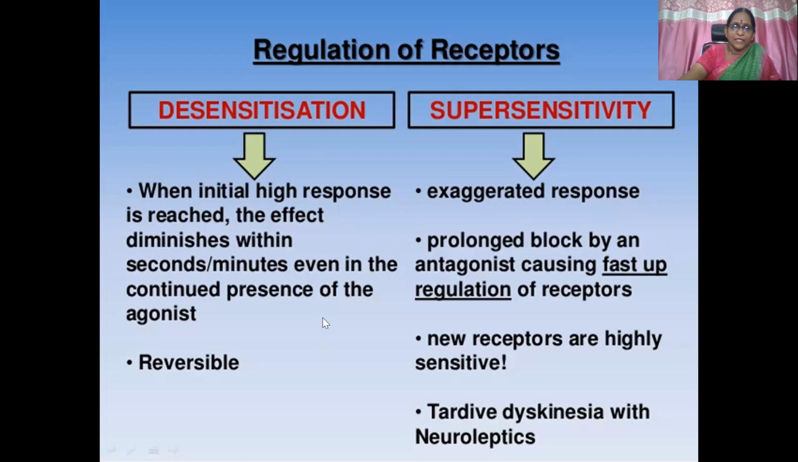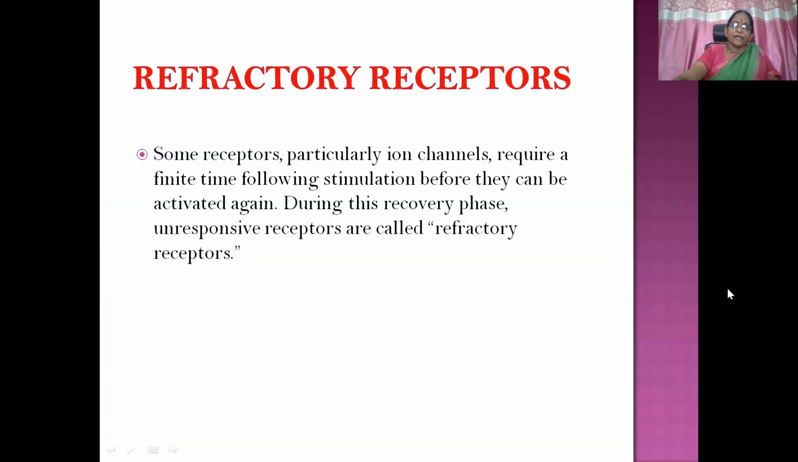Reversible process, even in the presence of agonist, it happens. And exaggerated response: prolonged block by an antagonist, then fast upregulation of the receptors, then new receptors are highly sensitive, then tardive dyskinesia. So this is like antagonist chronic administration, no response, so upregulation of receptors giving rise to supersensitivity. Then refractory receptors.